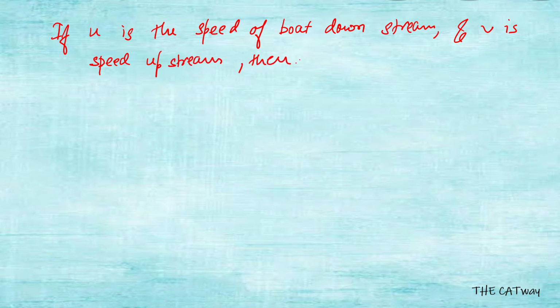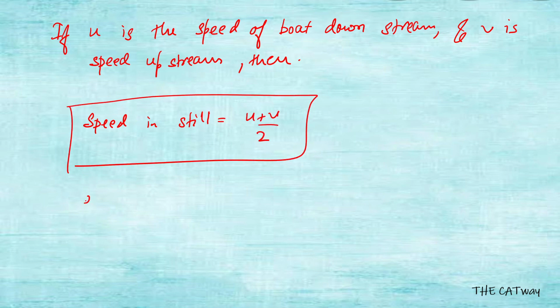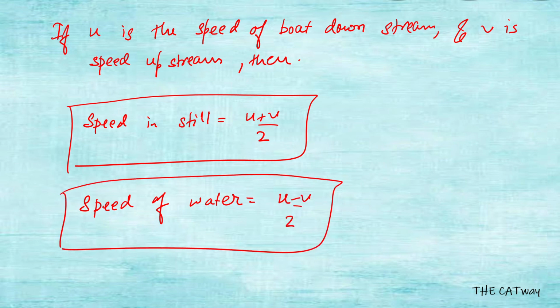Then the speed in still water is equal to (u + v) / 2, and the speed of water will be (u - v) / 2. So if the speeds in upstream and downstream are given to you, then you can directly find out the speed in still water and the speed of the water. So these are the two shortcuts which can be used sometimes.